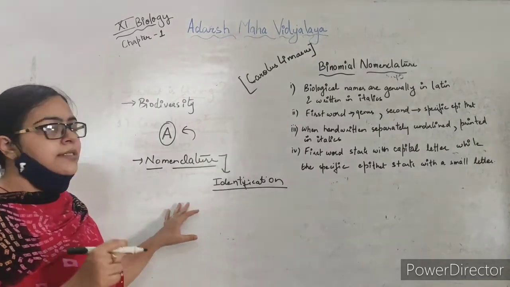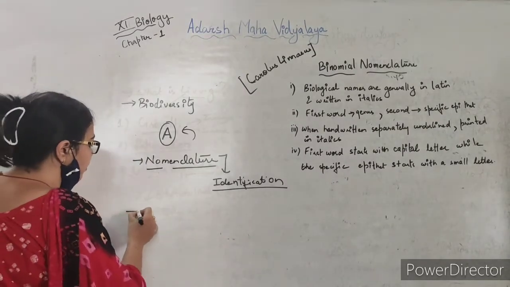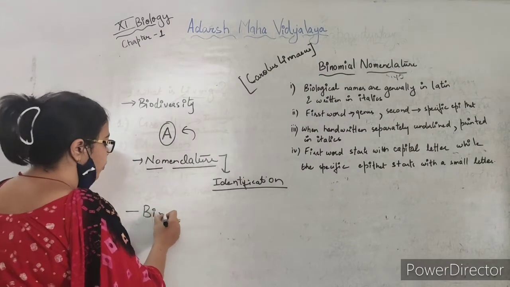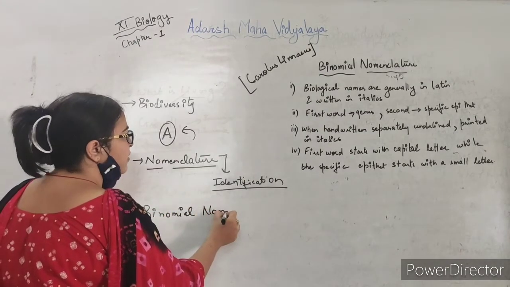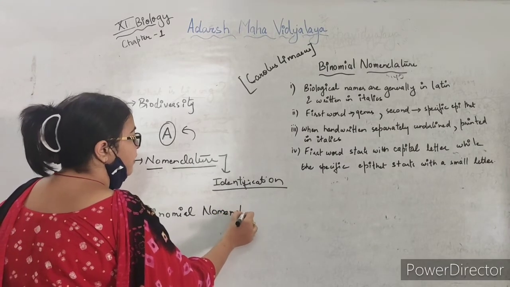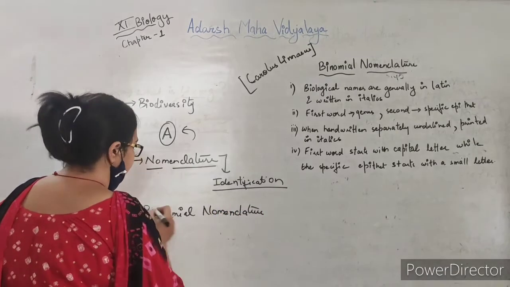That is done by a specific procedure called binomial nomenclature. Nomenclature is nothing but naming of an organism.